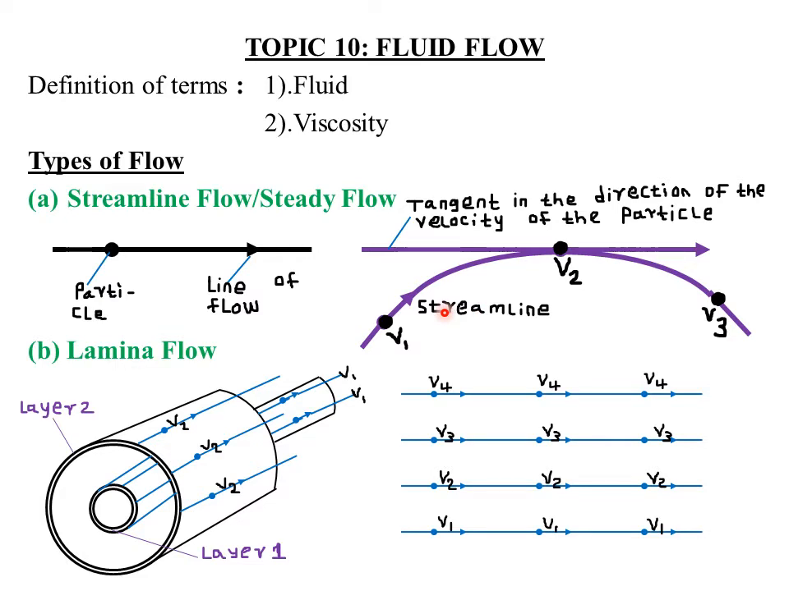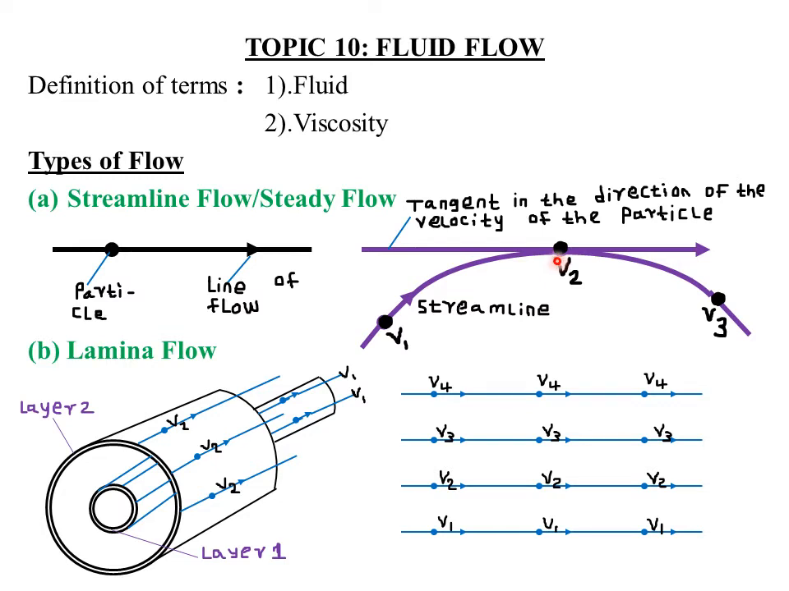Then, when the streamline and the line of flow coincide, the flow is steady or streamlined. So a flow is said to be steady or streamlined whenever the streamline and the line of flow coincide. For example, if this is my line of flow, which is the tangent, they coincide at this particular point, at point V2. To coincide simply means to occur at the same point or to occur simultaneously.